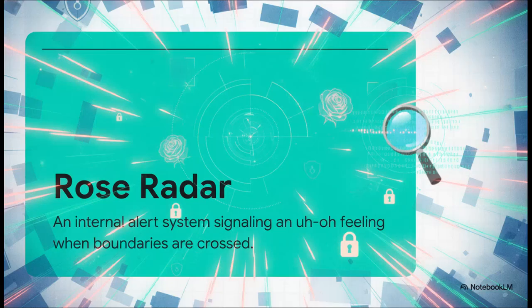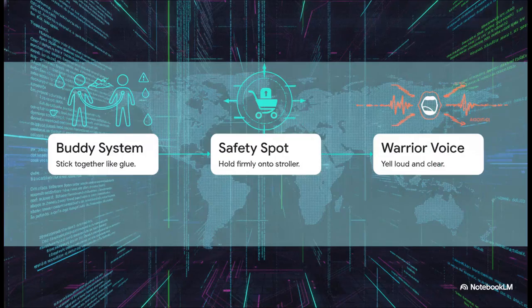To truly understand foundational security, we turn to The Trusty Dusty Adventures of Juliana Rose, which is a child safety manual. It introduces this amazing concept of the Rose radar. Just as roses have thorns to protect themselves, humans have an internal alert system, that physical uh-oh feeling in the tummy that signals a boundary has just been crossed. Think of a child's intuition as a highly advanced, built-in biometric firewall. It tells the system, meaning the child, that it is entirely okay to be prickly and firmly say no to an invisible threat.